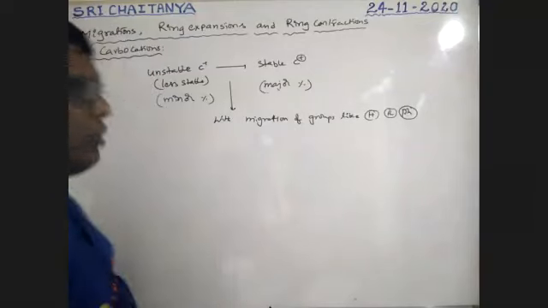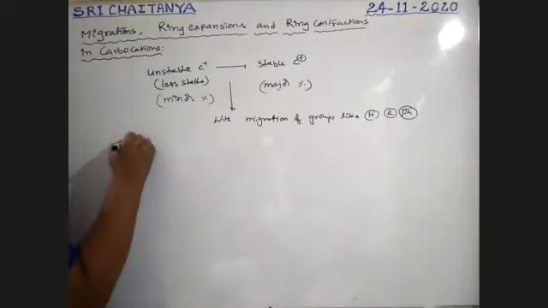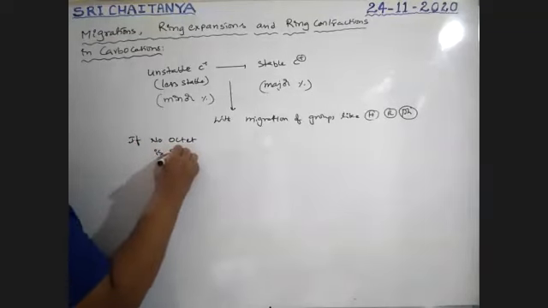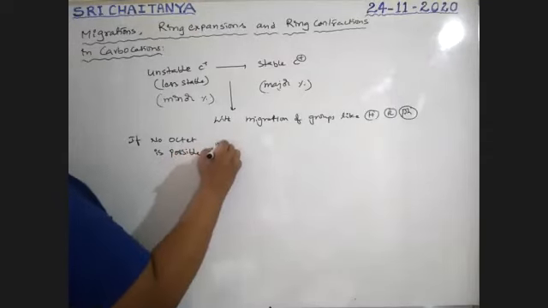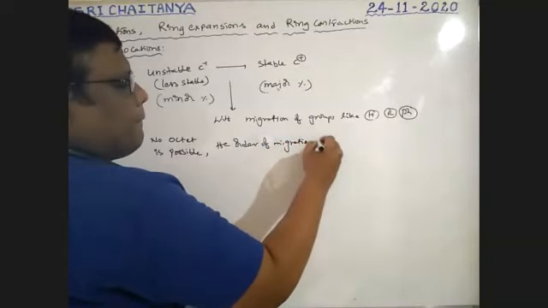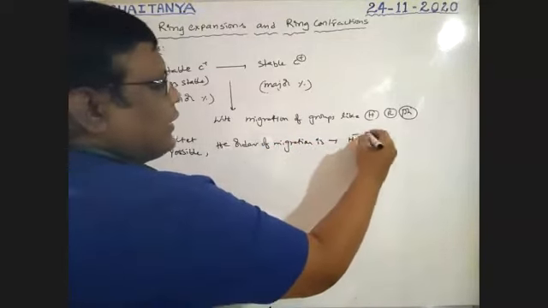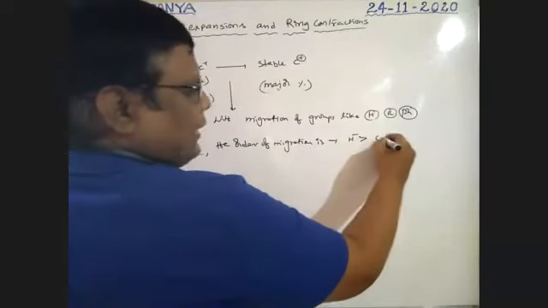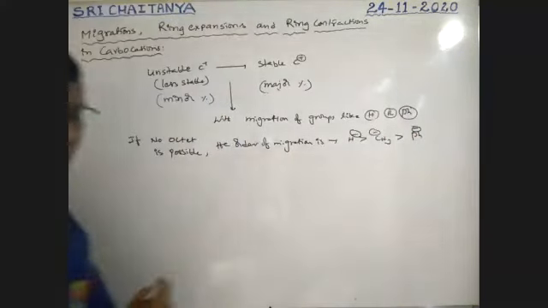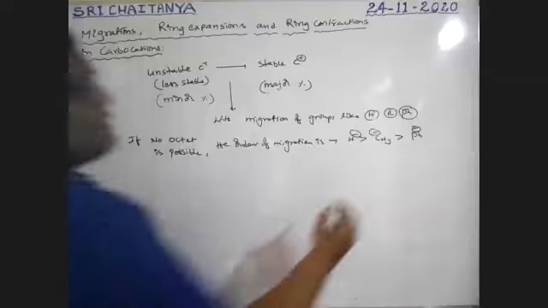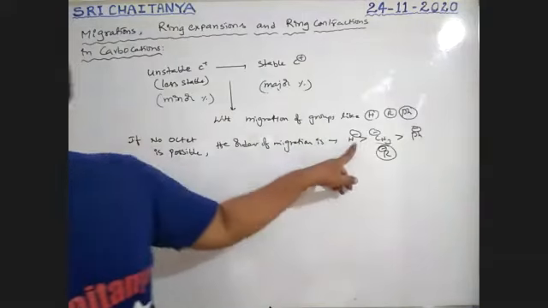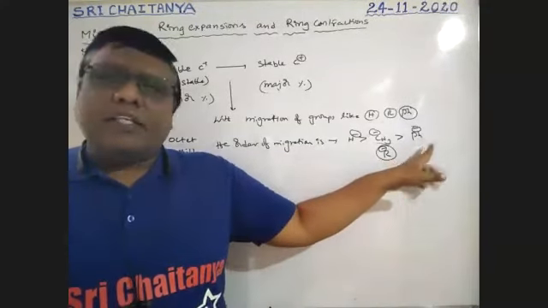No doubt, if no octet is possible, the order of migration is hydride ion, H minus, greater than CH3 minus, greater than CH minus. So this is the order, boys. That is not CH3, it is generally taken as R minus, an alkyl group. So H minus greater than alkyl group greater than CH. Generally we follow this one.